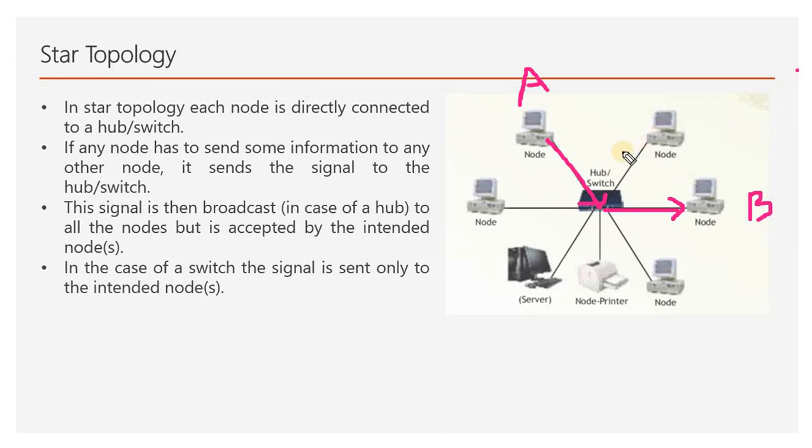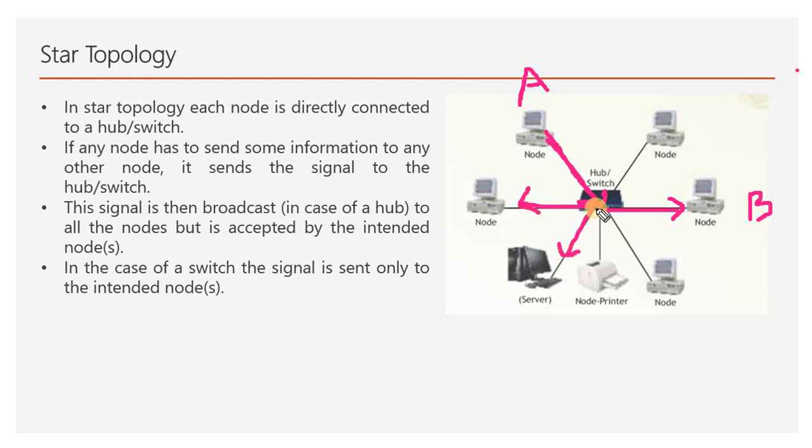Now we will talk about hubs and switches. To make a star topology, we can use either a hub or a switch. Both are different devices, and both have their own advantages and disadvantages. In the case of a hub, if A sends a signal to the hub, then the hub will transmit the signal to all devices.